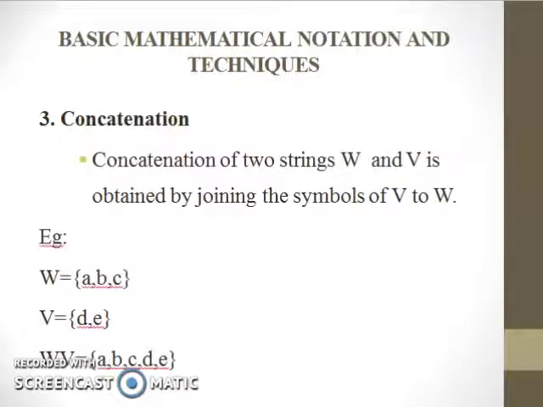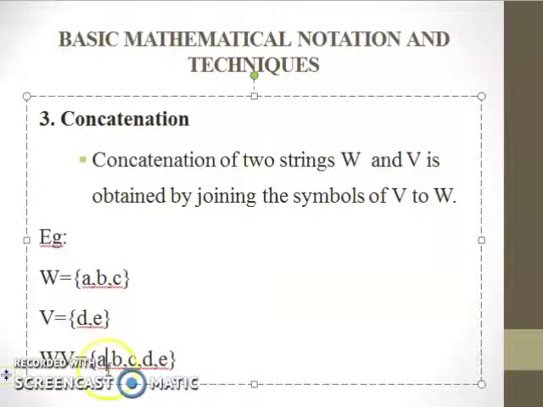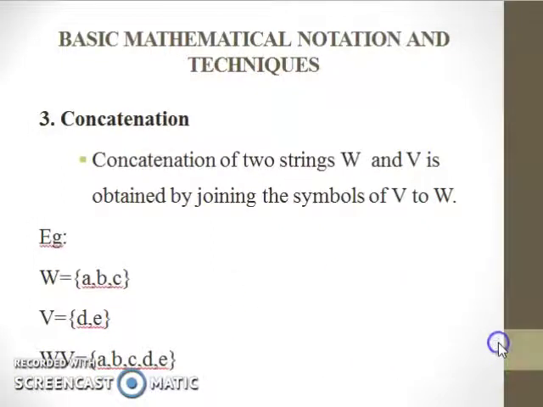Third one is concatenation. Concatenation means concatenating two strings. Here we are considering the two strings as w and v, and the concatenation of the strings w and v is obtained by joining the symbols of v to w. We see an example. In w, there are 3 symbols a, b, c, and in v, 2 symbols d and e. Concatenation is performed here. That is wv equals, inside the set bracket, a, b, c, d, e.